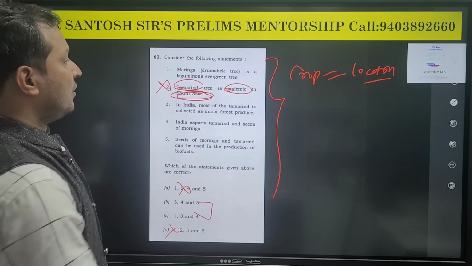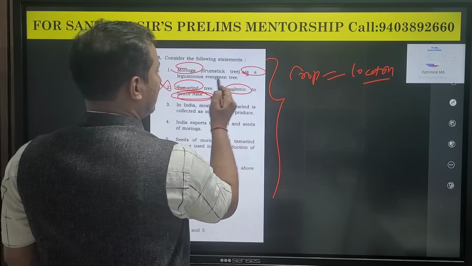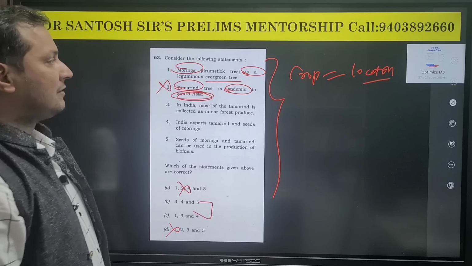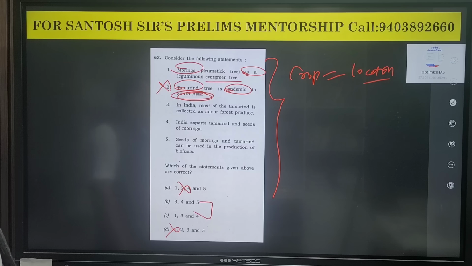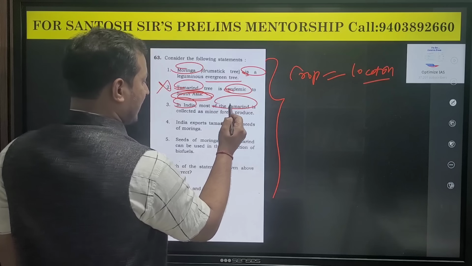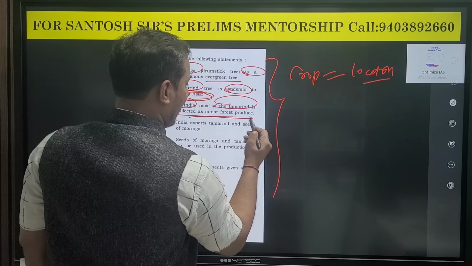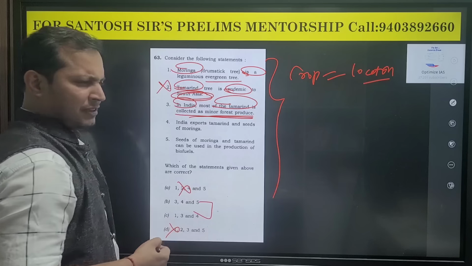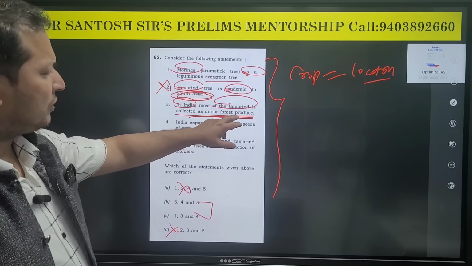Here, Moringa is a leguminous tree. Now let us read the third statement. In India, most of the tamarind is collected as minor forest produce. This is quite logical.